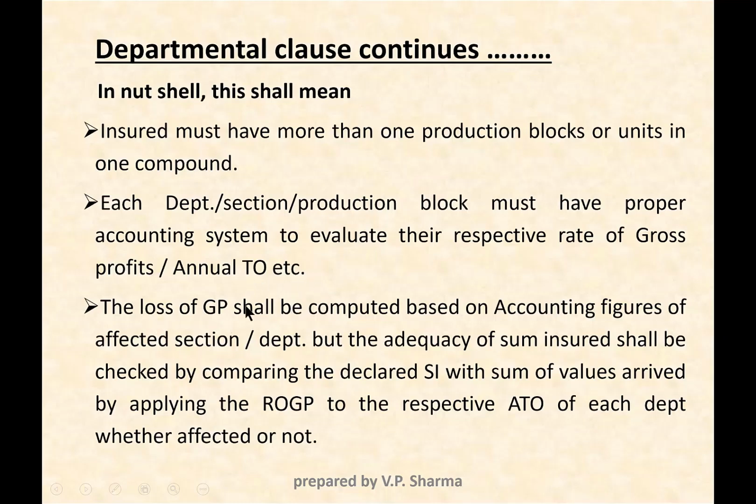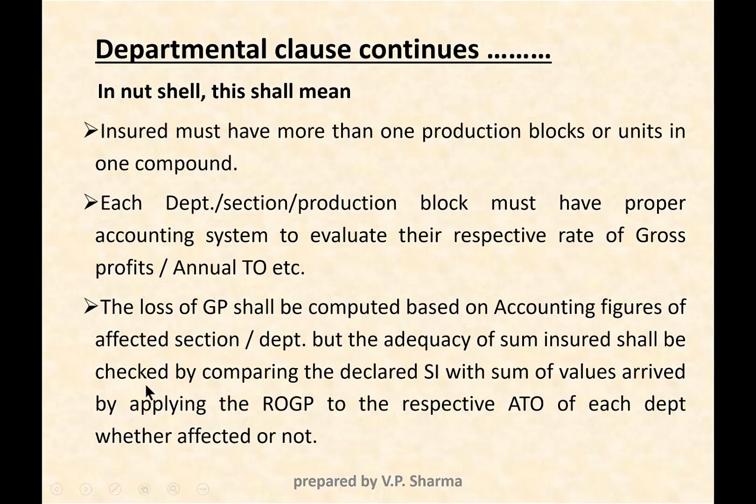Now the third important point is the loss of GP shall be computed based on accounting figures of the affected section. So the loss shall be computed not based on the overall figures of the industry, but it shall be calculated based on the individual figures of that particular department which is affected by loss.